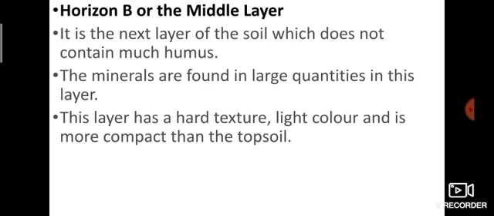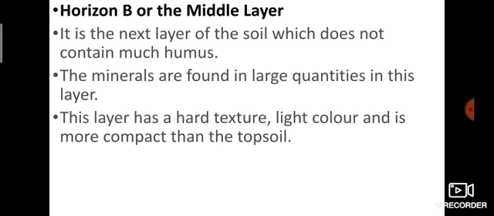Then horizon B, or the middle layer. What is this horizon B? Yes, the second layer. It is the next layer of the soil, which does not contain much humus. The minerals are found in large quantities in this layer, like in horizon A, but not humus, but minerals.